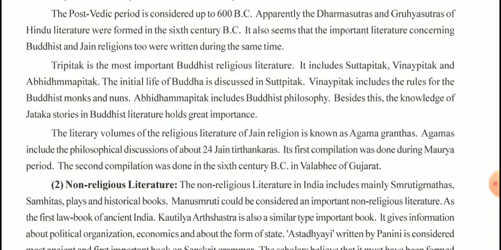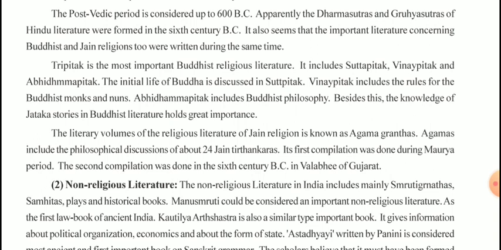The literary volumes of the religious literature of the Jain religion are known as Agam Granthas. Agams include the philosophical discussions about the 24 Jain Tirthankaras. Its first compilation was during the Maurya period. The second compilation was during the 6th century in Vallabhi of Gujarat.